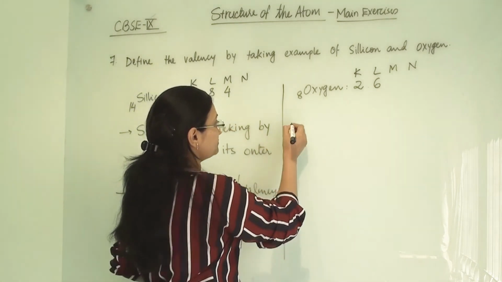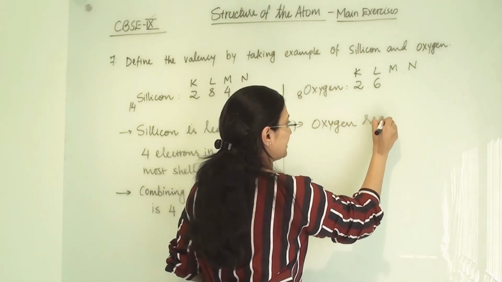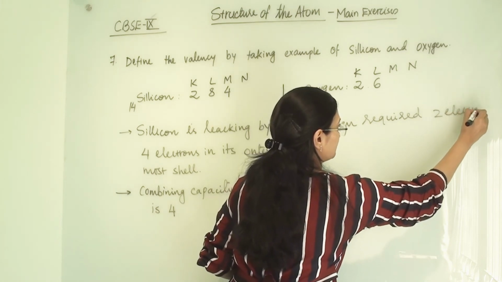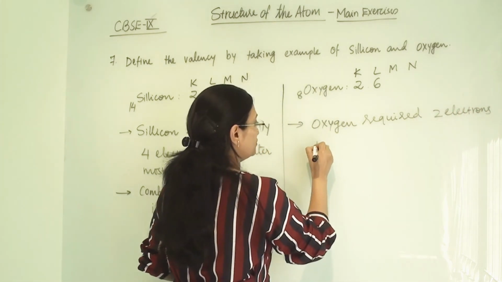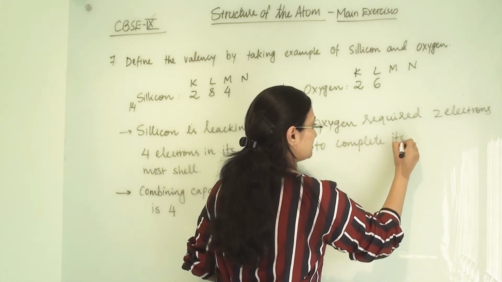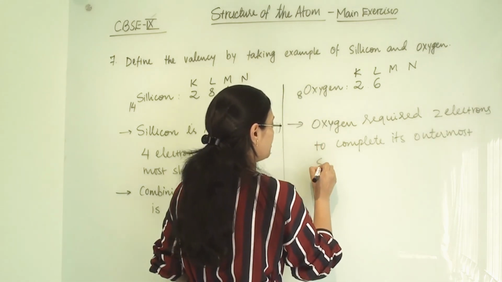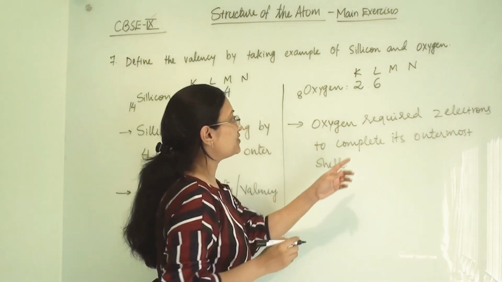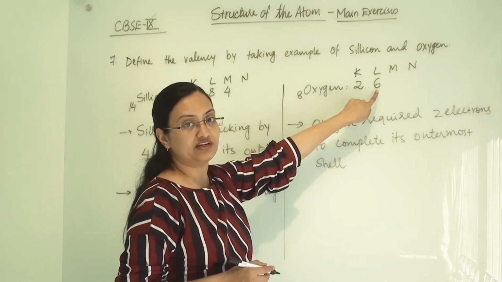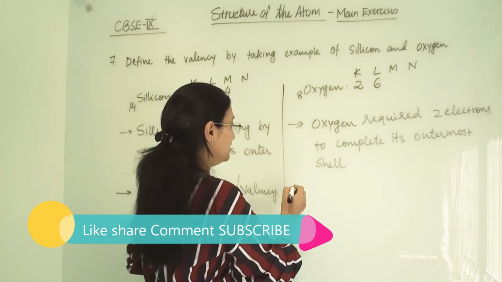Now here oxygen requires 2 electrons to complete its outermost shell, because once we add 2 electrons, the L shell will be completely filled with 8 electrons.